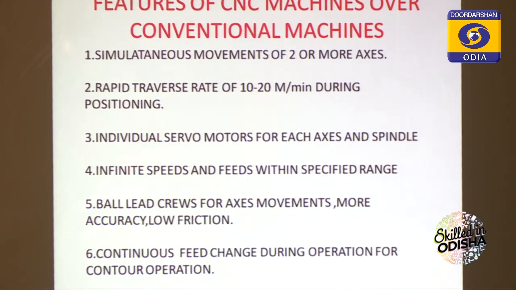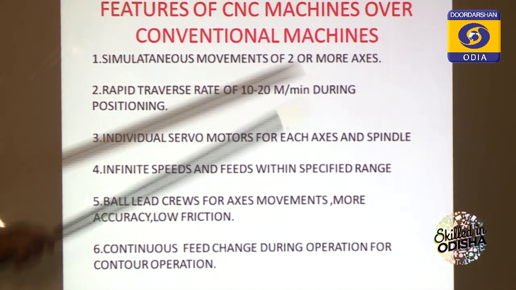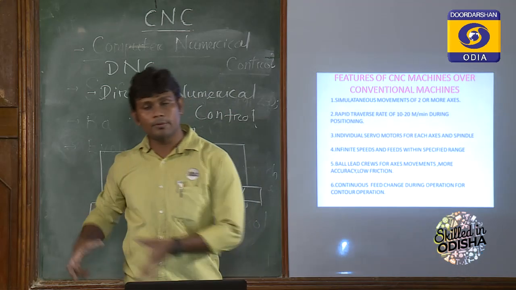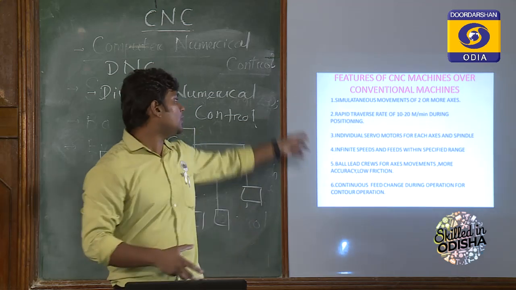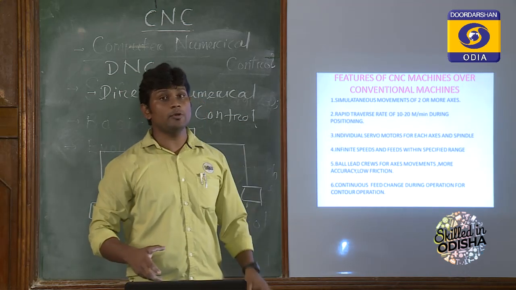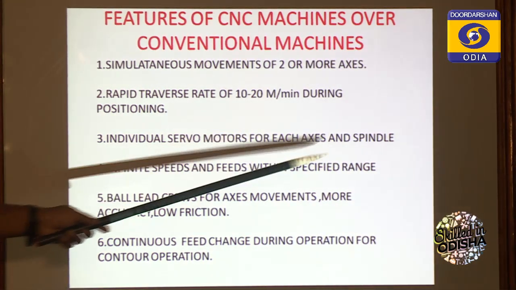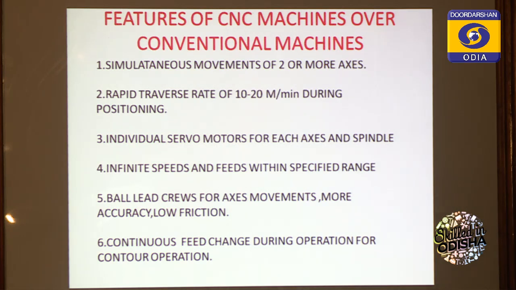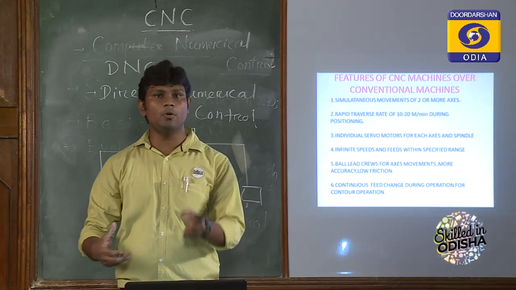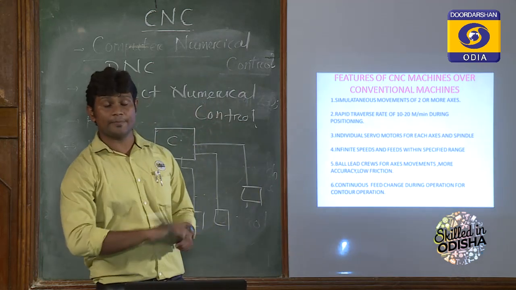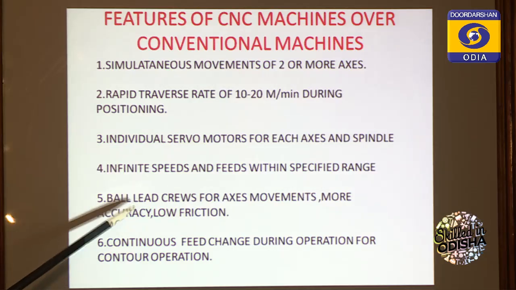So here the rapid traverse rate is up to 10 to 20 meters per minute during positioning. That means you can move the cutting tool or the job at a speed of up to 20 meters per minute, which is very high and not possible in the conventional machine. Individual servo motors for each axis. That means the axis, or the job or workpiece, will move with the help of a motor and lead screw mechanism. That is not present in conventional machining. Infinite speeds and feeds will be there. I have already told you about ball lead screws for the axis movement.